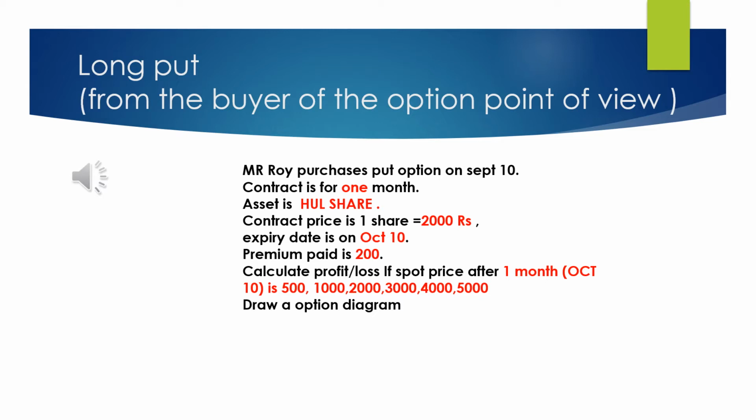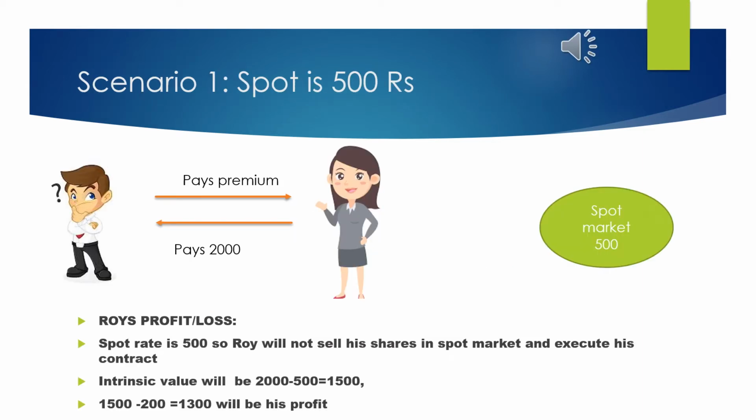So let us check what will happen at different spot prices. Over here, long put is seen from the point of view of the buyer of the put option. So let us check scenario 1, when the spot rate is 500 on October 10th.